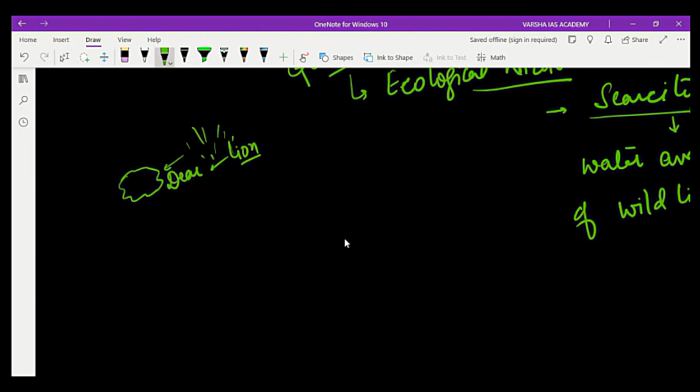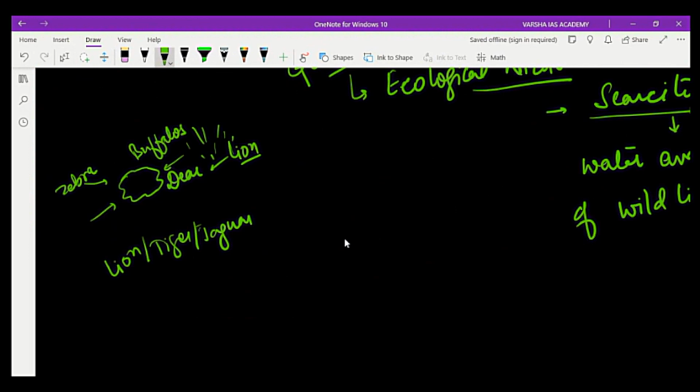The deer and buffaloes will all be here. Zebra, goat, and other small animals will also come here. They are hunted by lions, tigers, jaguars, right? All by these wild animals.